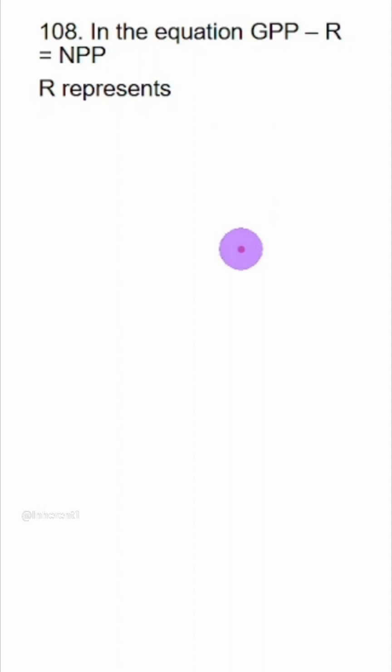This is simple equation. In the equation, GPP minus R is NPP. R represents respiratory losses.